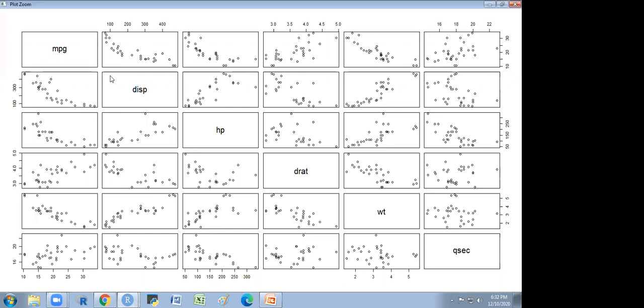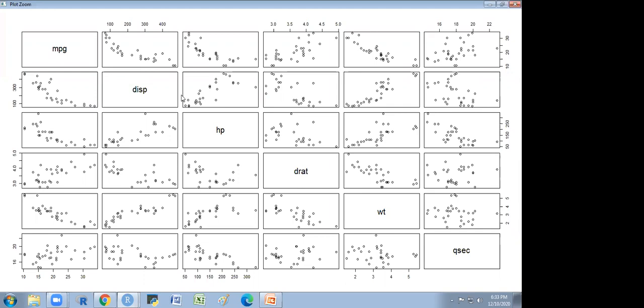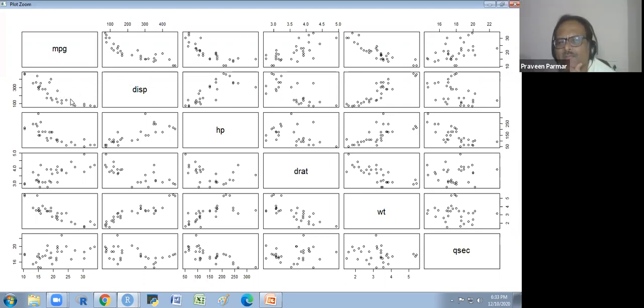Yes, sir. Here in this figure, the displacement is on the x-axis and the mileage on the y-axis. Thus, we have transposed it here. So displacement is on the y-axis and mileage on the x-axis. As the mileage increases, the displacement decreases. It is just the transpose of this. So we can interpret through the upper triangle or the lower triangle. You have to choose any one triangle. Don't use both, because both are the same thing. Use the upper triangle or the lower triangle, whatever you want.